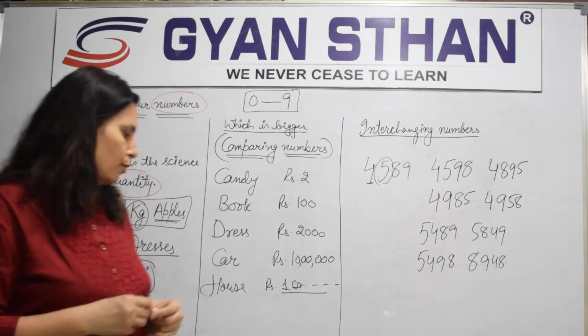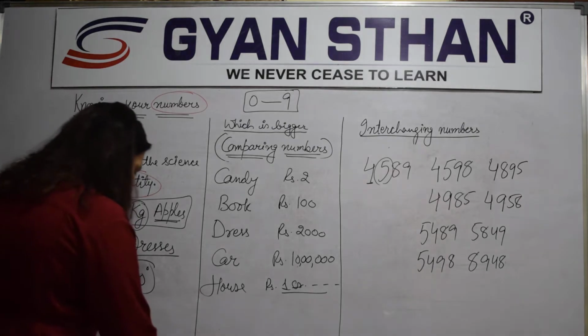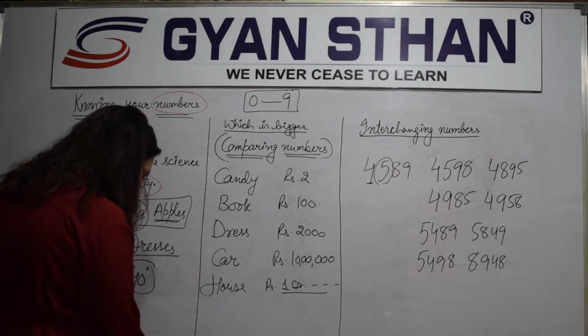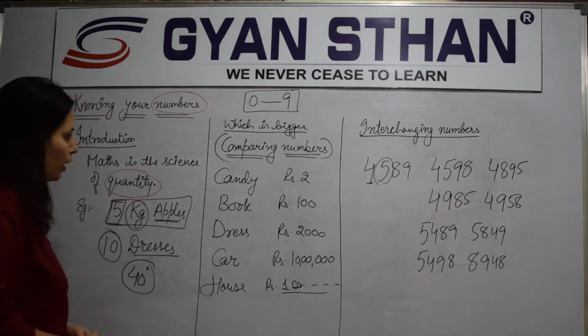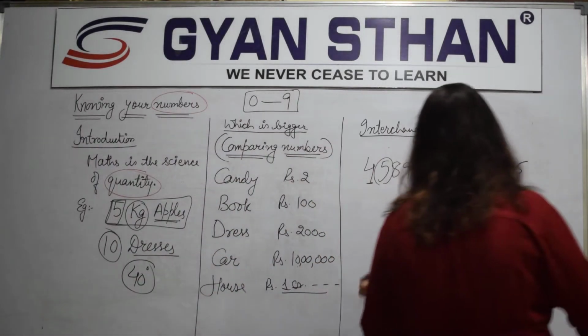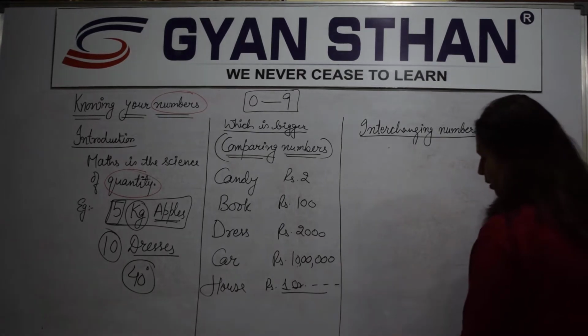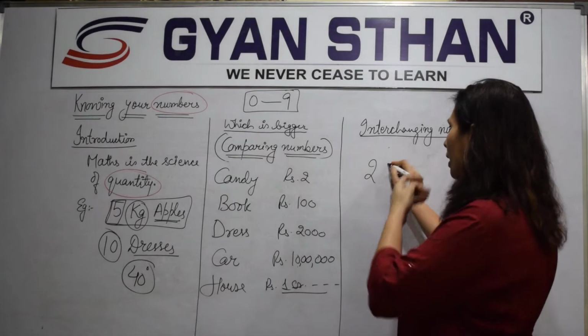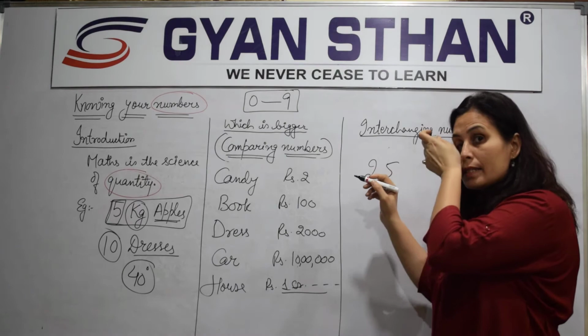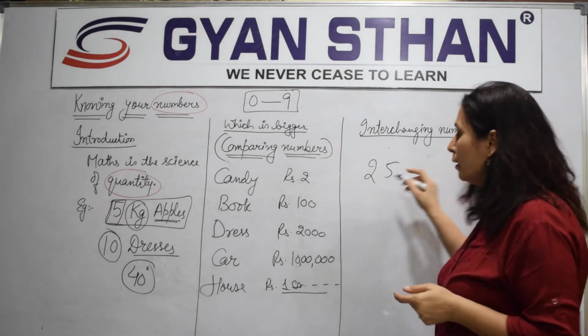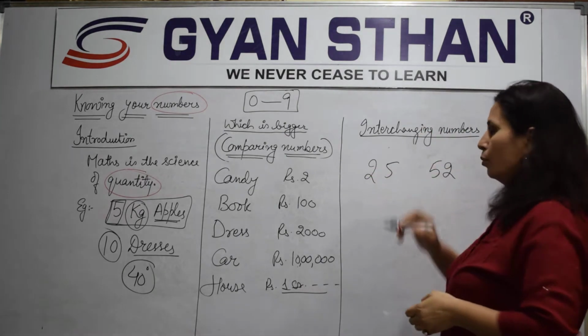Okay? Moving further, now we have one more thing which you need to understand here. Let me clear this. I will pick up the previous example which I took here, was 25, and I made this, इससे एक और नंबर बनाया था, that was 52.